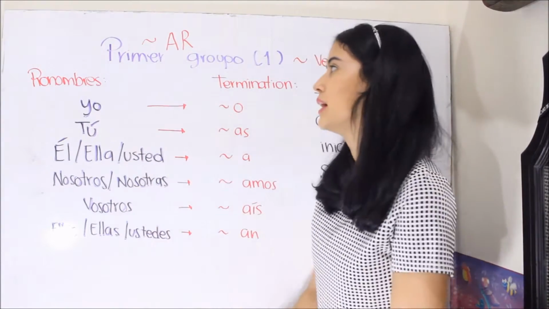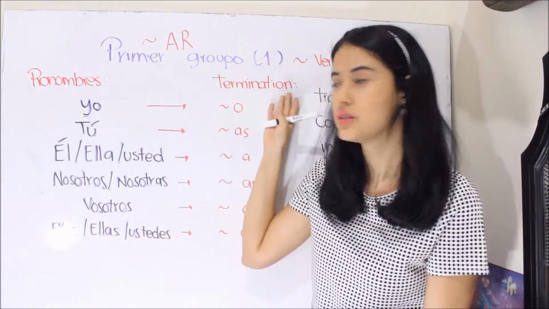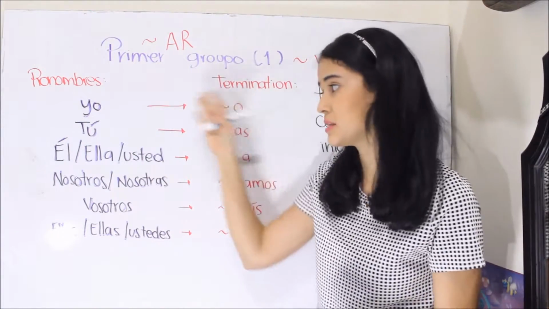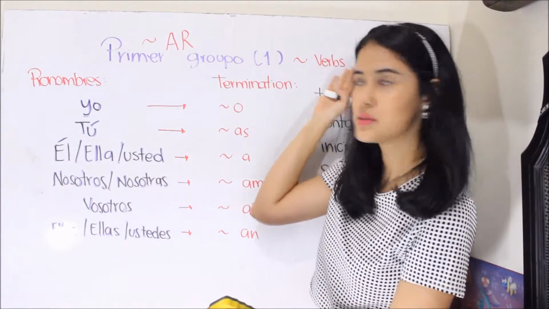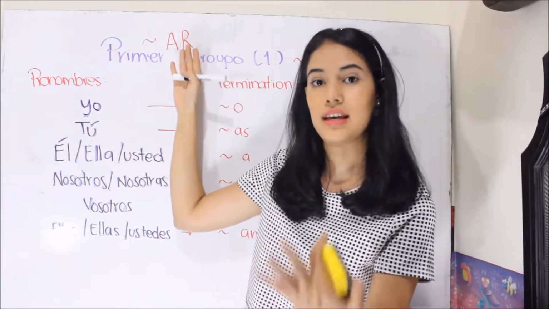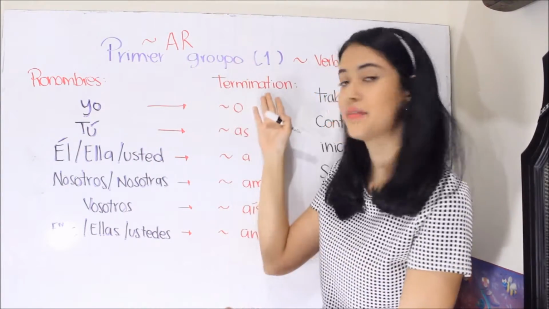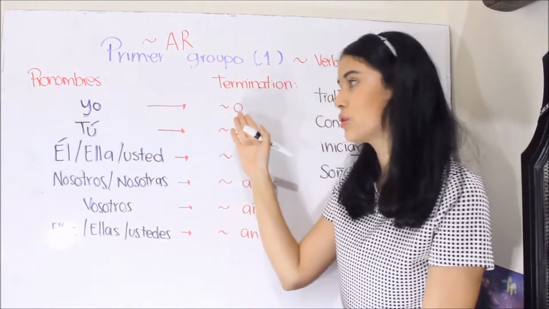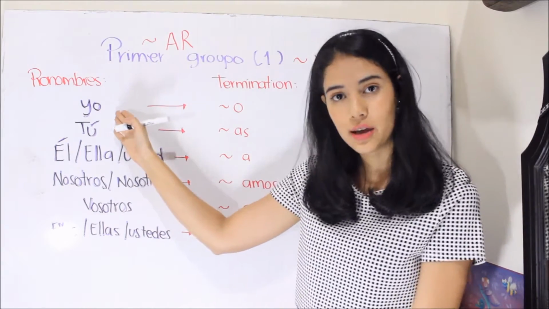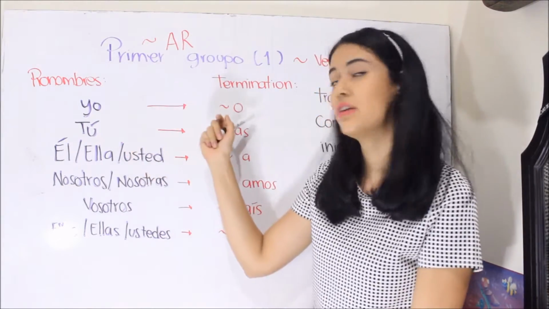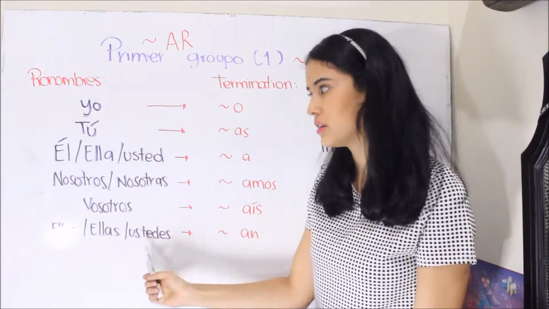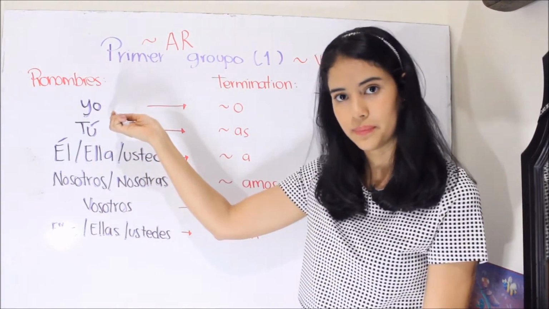Okay? Well, now we have the terminations. The verbs that end in AR have a termination according to the pronoun. ¿Sí? Tienen una terminación en la conjugación de acuerdo al pronombre.